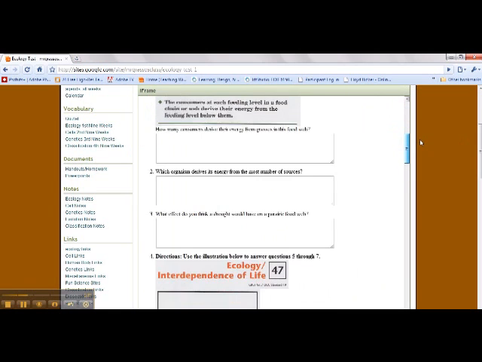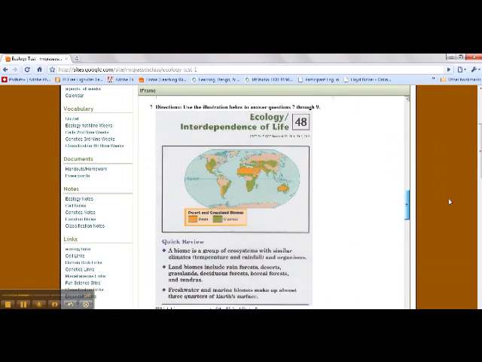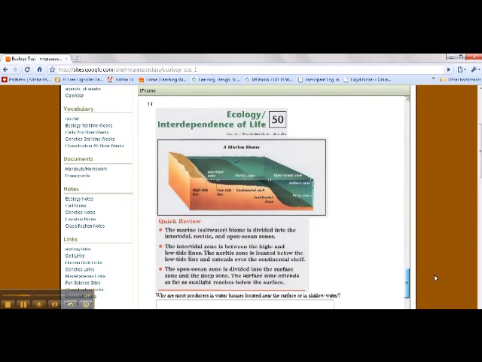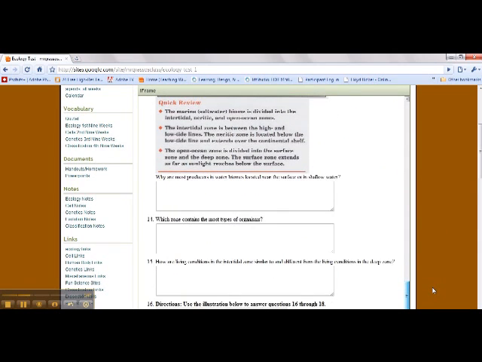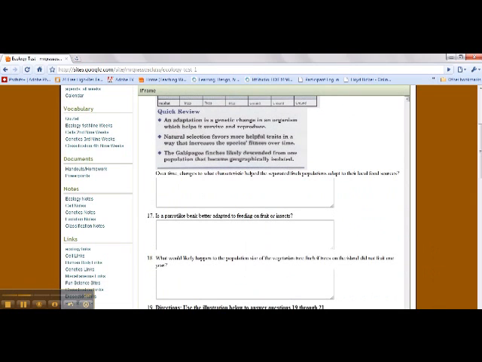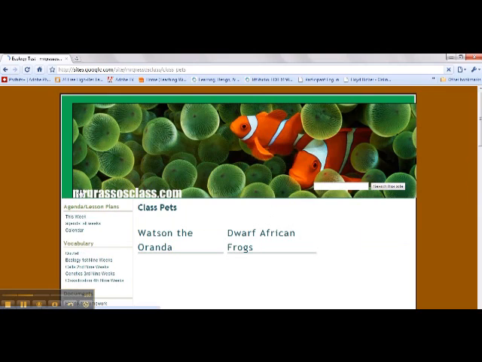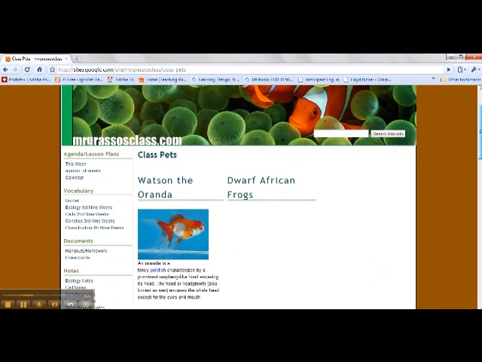And they can answer the short answer. Is this particular one. Most of mine will be multiple choice. This was just me kind of practicing. And I used another teacher's. But in the future, you'll see things like this, practice tests, that they can actually do. All right, so for the most part, that's most of the resources. There's a lot of stuff that you can check out on your own time and get more info about. Like, for instance, my little pet page, things that are fun for the kids.